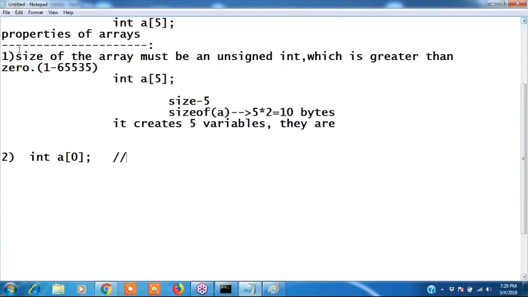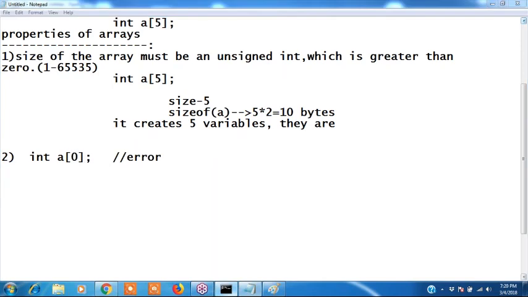See, first point, size of the array must be an unsigned integer which is greater than 0. Clear? This is error. We should not declare with the zero element. With the zero element, we cannot create array. Int a of 5 means 5 elements are there. Here int a of 0, if you write int a of 0, there is no elements.